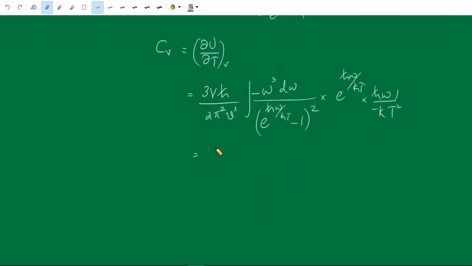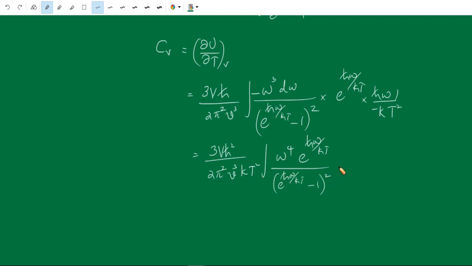This is equal to 3V h cross square divided by 2 pi square v cube kT square, integral of omega raised to 4 e raised to h cross omega by kT divided by e raised to h cross omega by kT minus 1 whole square d omega, from 0 to omega D. So this is the heat capacity.